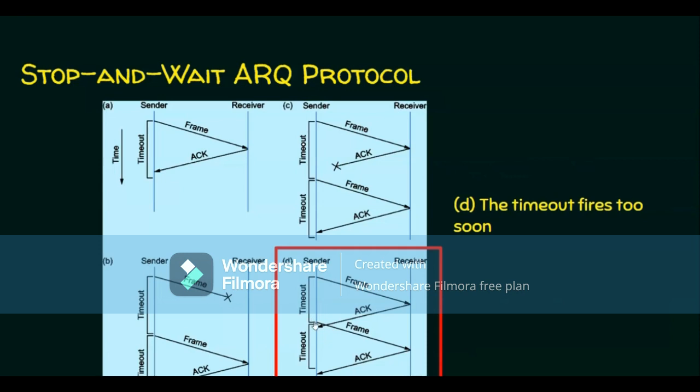So what does the sender do? It understands that there is a problem either with the frame or the acknowledgement, and it got the acknowledgement late. Once the sender finds out the timer has expired, it retransmits the frame again and tries to get the acknowledgement for that packet. So this is the situation where the timeout fires too soon. It means before getting the acknowledgement, the timeout expires. So the sender retransmits the frame again and tries to solve this problem as best it can.